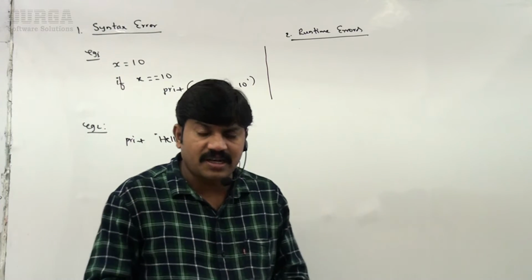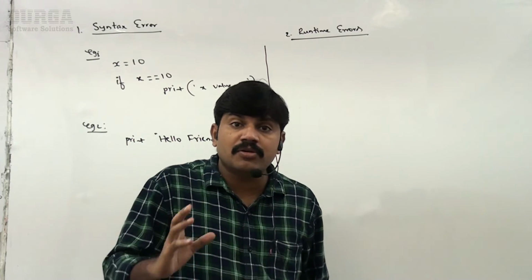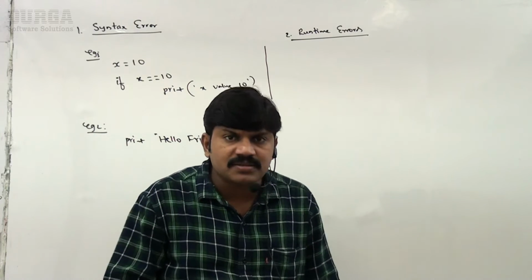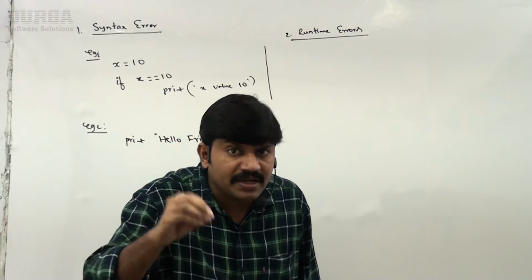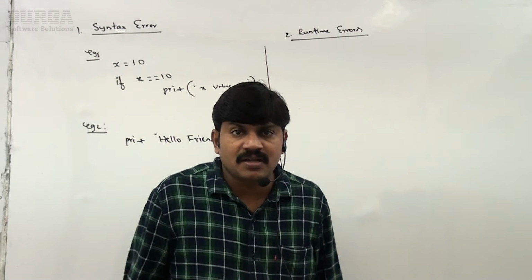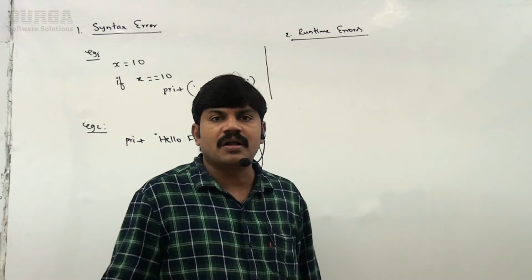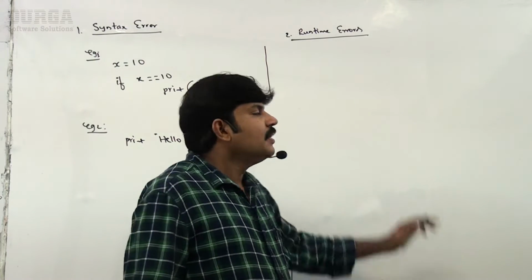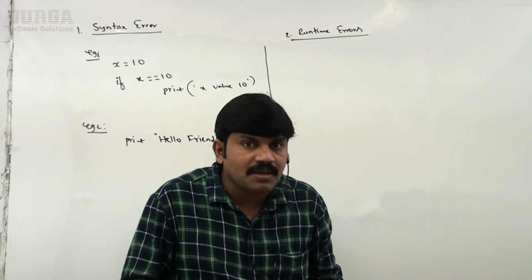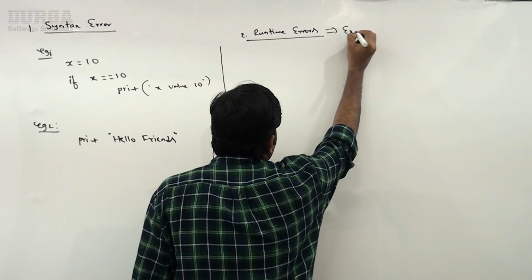Yet at runtime, while executing the program, execution has already started, something goes wrong because of invalid end user input, or memory problem, or wrong programming logic. Yet at runtime something goes wrong, then we will get runtime errors. Remember this one, in some languages these runtime errors are also known as exceptions.